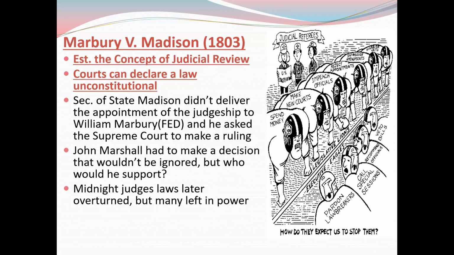And so eventually, Marbury versus Madison is going to establish this concept of judicial review: the Supreme Court becomes basically the referees. You've got the legislators, who make laws, and you can see there on the right the picture. And you've got the executives, who enforce the laws and try to veto bills when they feel like they're not good. But if a law gets passed by Congress, which they can do, and it's unconstitutional, then the Supreme Court has the right to review that. And that's what they did here: they declared the Midnight Judge law unconstitutional.